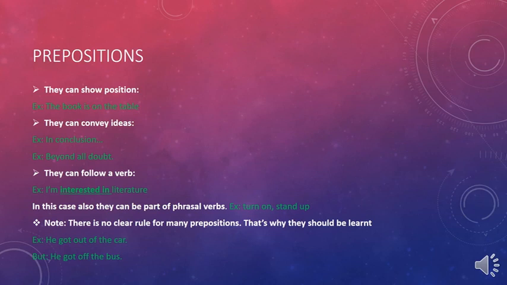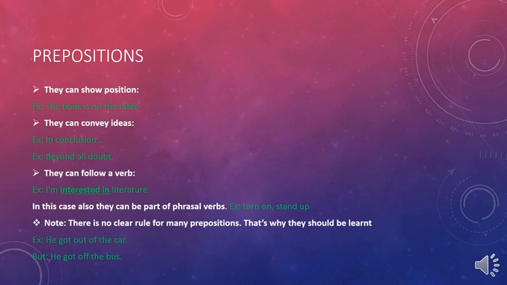And before I start explaining, I would tell you that prepositions do many things. So there is a variety of jobs for them, let's say. So let's start with the first one. They can show position. The book is on the table. Where's the preposition? Of course, it's on. It shows the position of the book on this table.